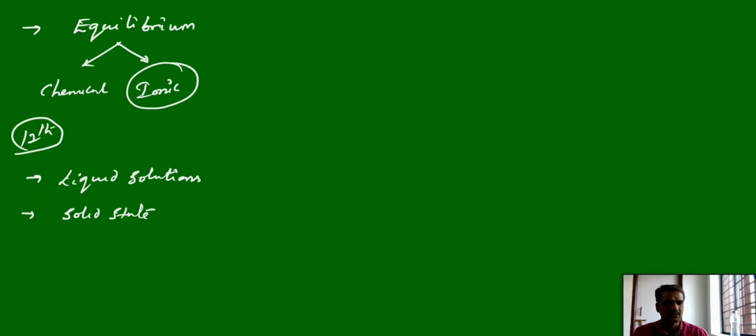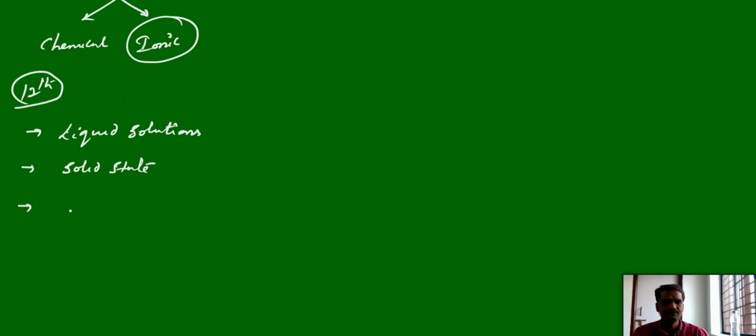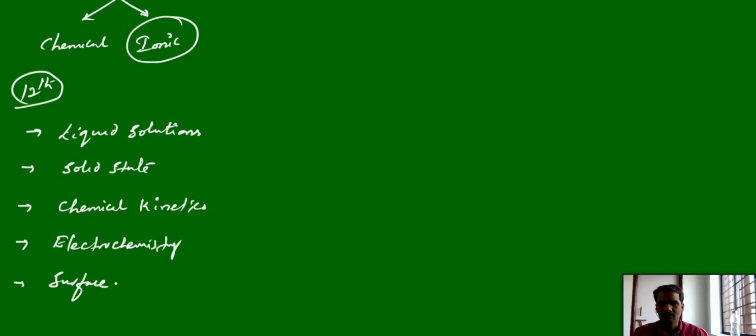Apart from this, other physical chemistry chapters we have are chemical kinetics, electrochemistry, and surface chemistry. So these are some other physical chemistry chapters which are present in the 12th.